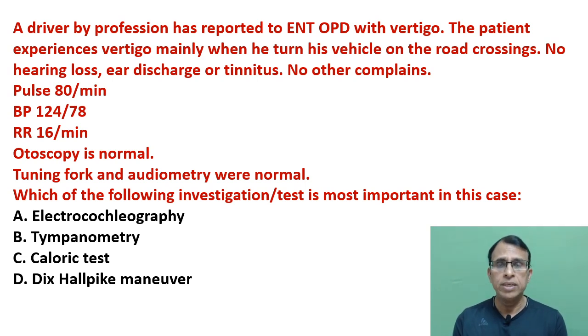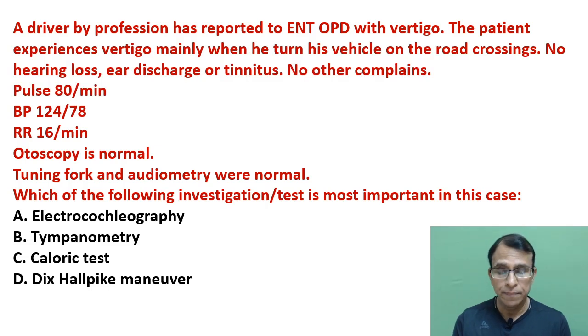So the only positive thing is the patient has vertigo, which is essentially when the patient is turning the vehicle. So we don't know what the diagnosis is. So how do you confirm the diagnosis? They say, what do you suspect first? Based on that, you know which is the best investigation in this patient. Is it electrocochleography? Is it tympanometry? Is it caloric test? Is it Dix-Hallpike maneuver? So which is the test? First you have to know from the history what is the likely diagnosis. What is your differential diagnosis in the first place? Based on that, you have to confirm by doing any of these investigations. So what is your answer?